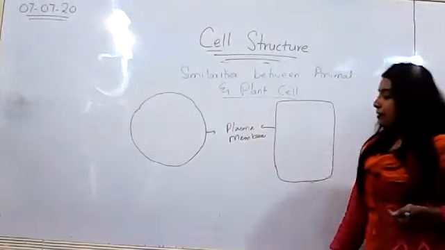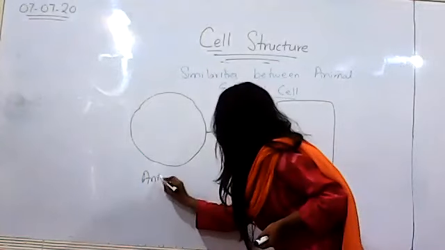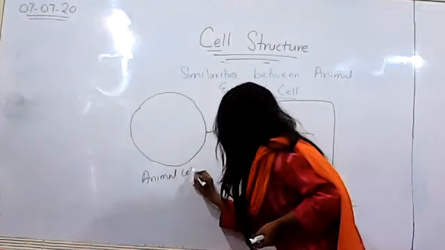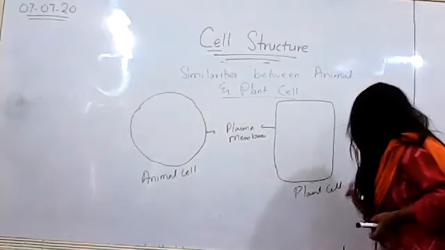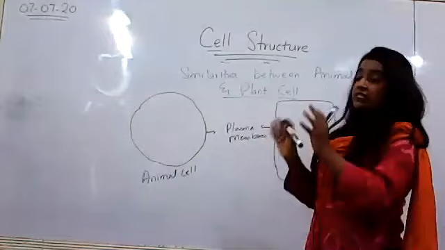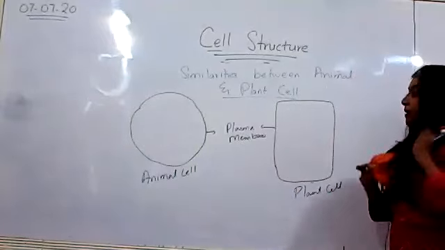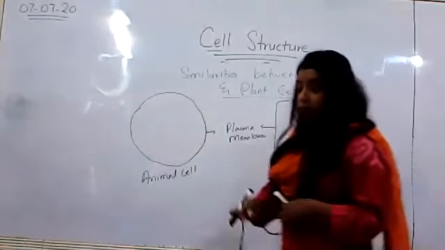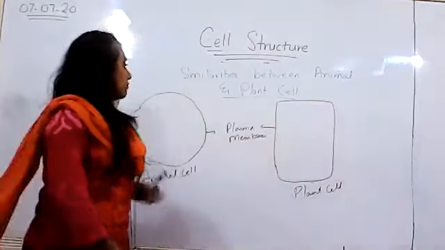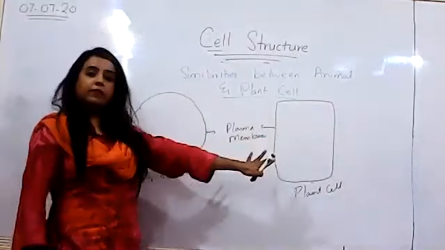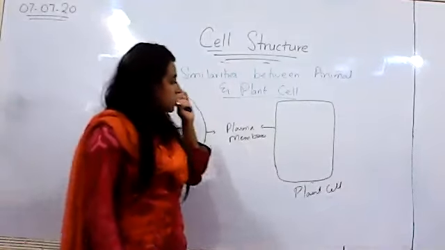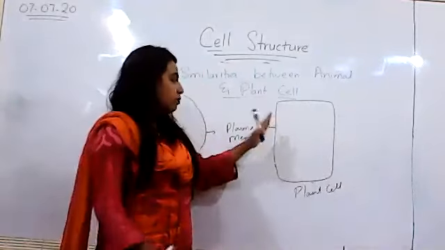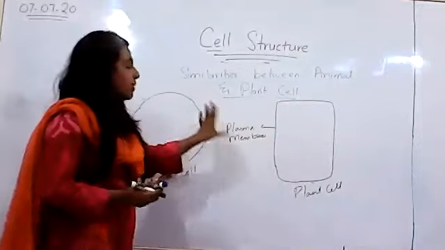Animal cell and plant cell, so this is an animal cell and this is a plant cell. So we'll be studying their similarities and differences, beginning with the similarities, that the outermost membrane in the case of the animal cell, and in the case of the plant cell, the second membrane, we'll discuss what is outside it, is a plasma membrane.